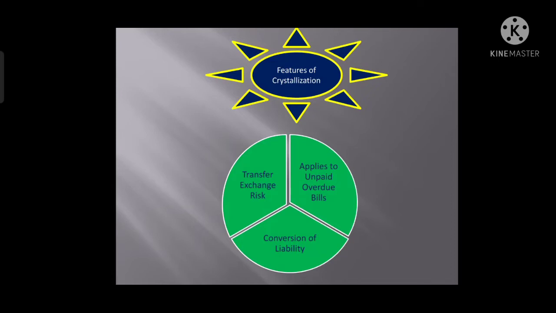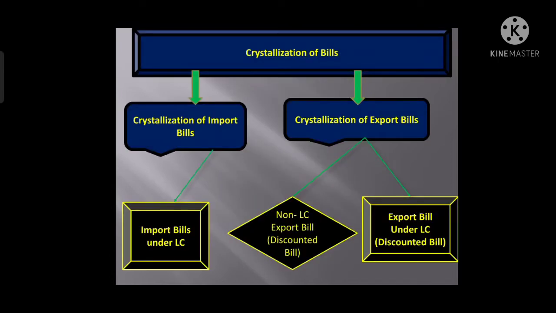Let's move forward. Crystallization of bills. I have categorized the crystallization of bills into two parts. First is crystallization of import bills, which covers all import bills under LC. The second is crystallization of export bills.